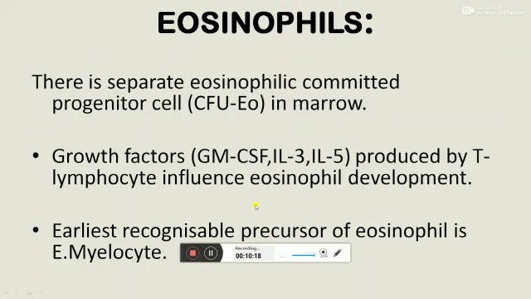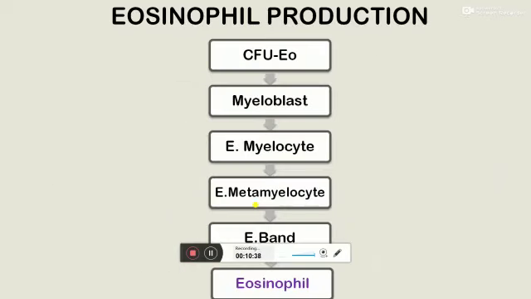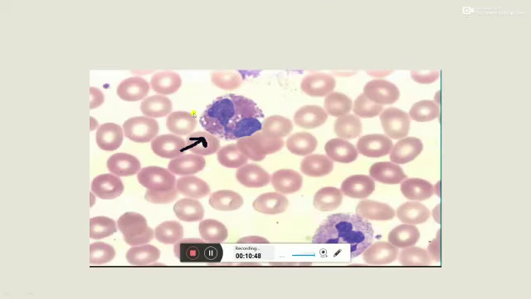Coming to eosinophil, there are separate eosinophilic committed progenitor cells in the marrow, CFU-EO, and under the influence of various growth factors produced by T lymphocytes, eosinophil development occurs. From the CFU-EO, myeloblast is seen. From myeloblast, eosinophilic myelocyte, eosinophilic metamyelocyte, eosinophilic band, and mature eosinophil are seen. This is a picture of a mature eosinophil containing dirty orangish granules and a kidney-shaped bilobed nucleus.